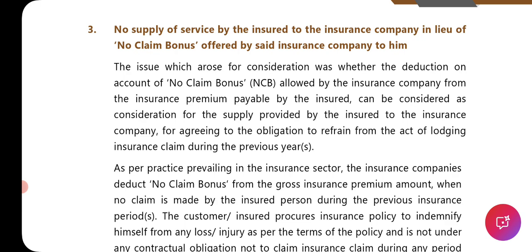And there was a case law that came up where the income tax officer charged notional rent on that property. It was a rent-free house given to the employee, and notional rent was charged by the income tax officer,